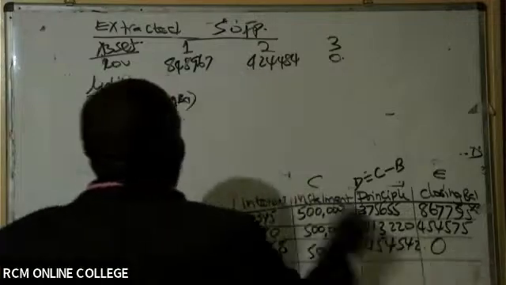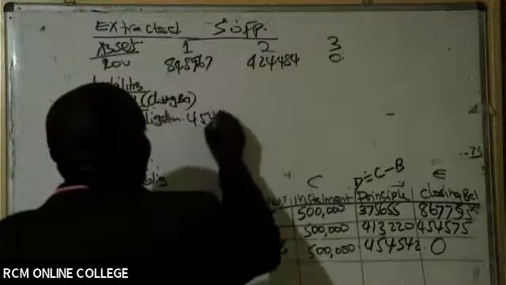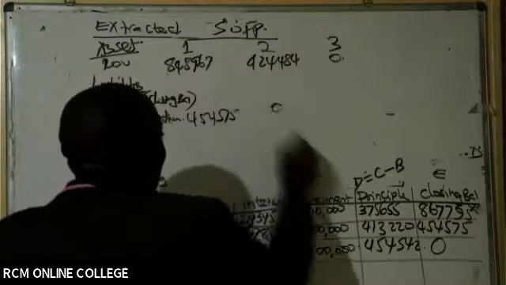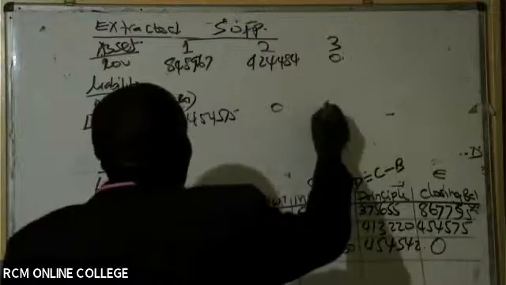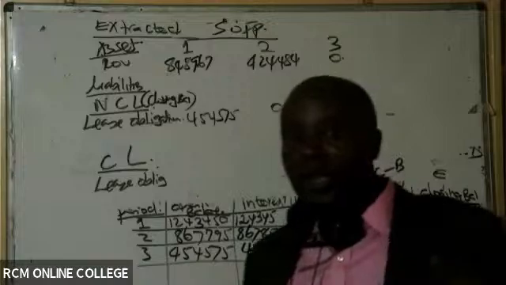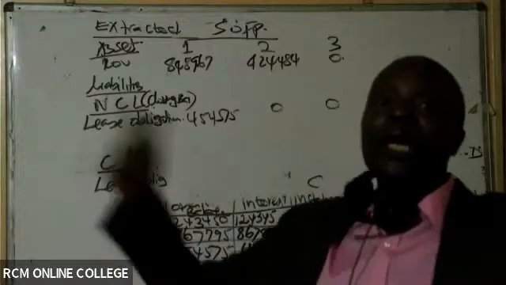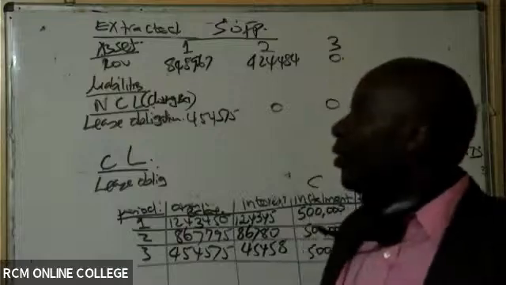So year 2, we have here 454,575. Here we have 0, and then we have 0 there. And we explained this very well. I don't want to get into explaining again. Remember we said non-current means more than a year. More than a year.